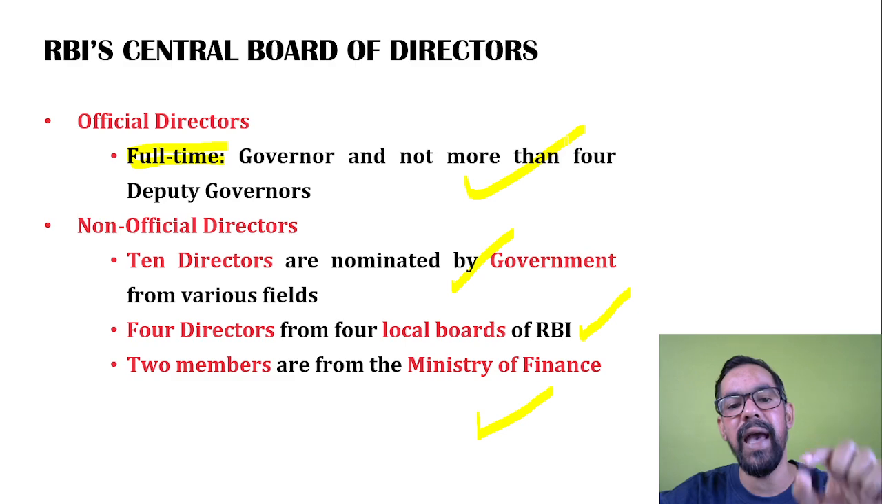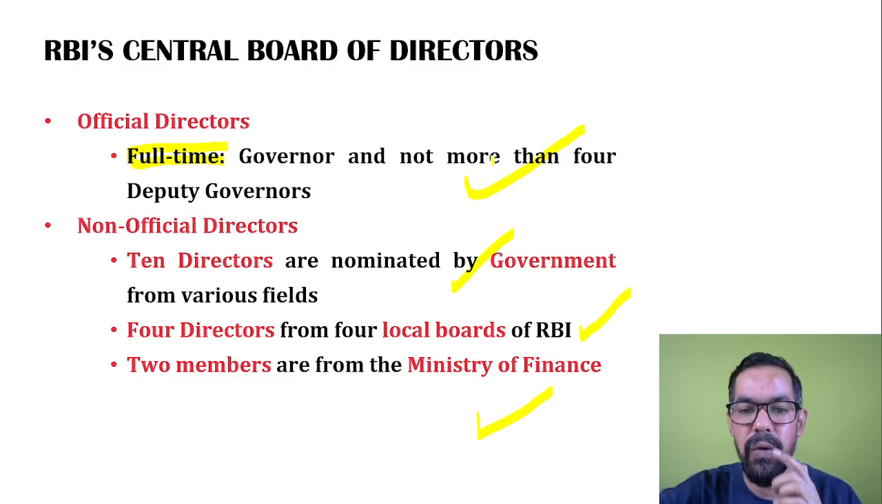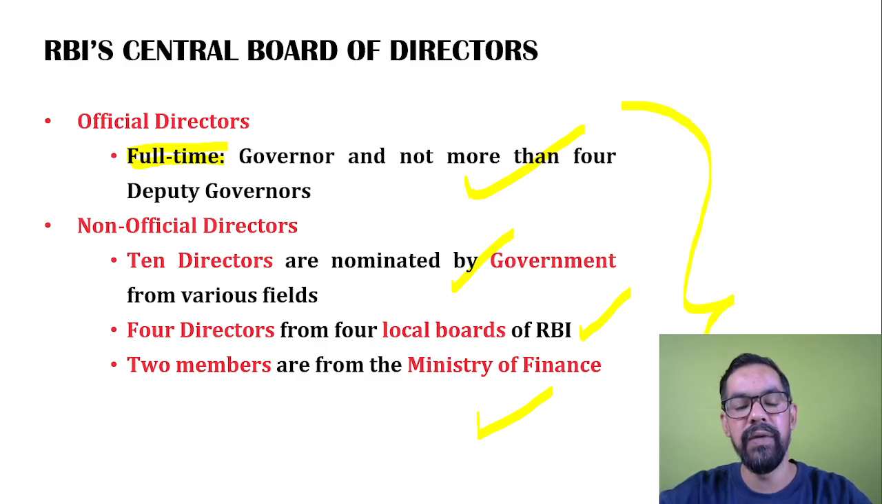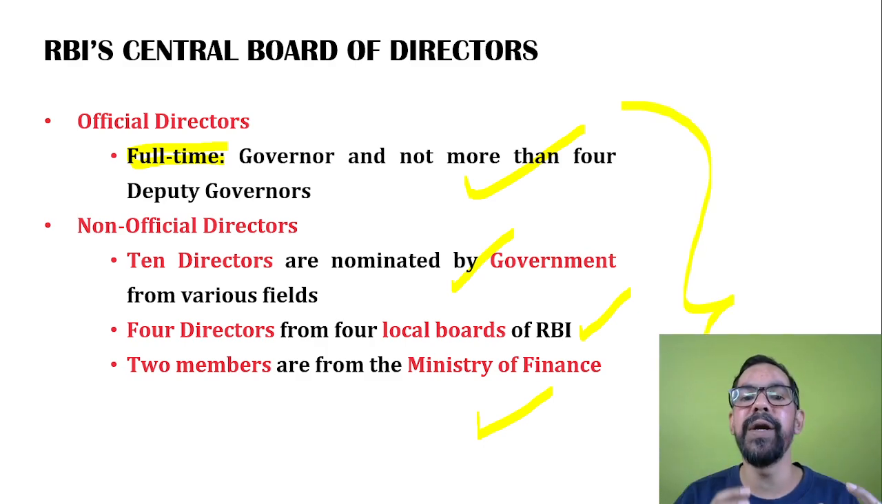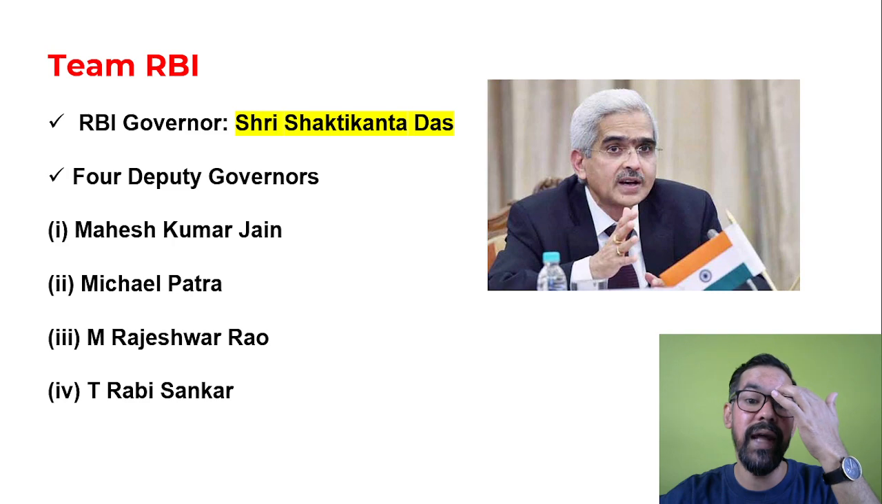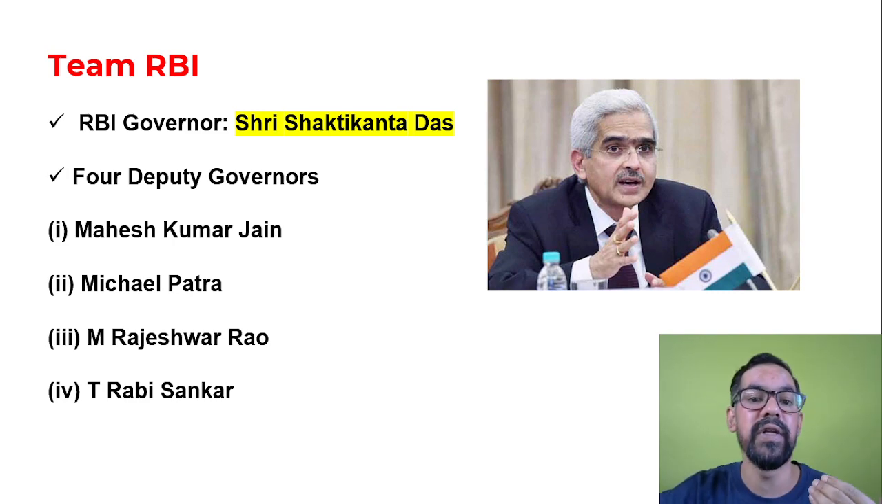So this way we have all these: 4 plus 5 is 5... plus 10 is 15, plus 4 is 19, plus 2 is 21. So our Team RBI, we can say, is a 21-member team which generally takes decisions about RBI's working, or sometimes they come up with new solutions regarding the latest problems.